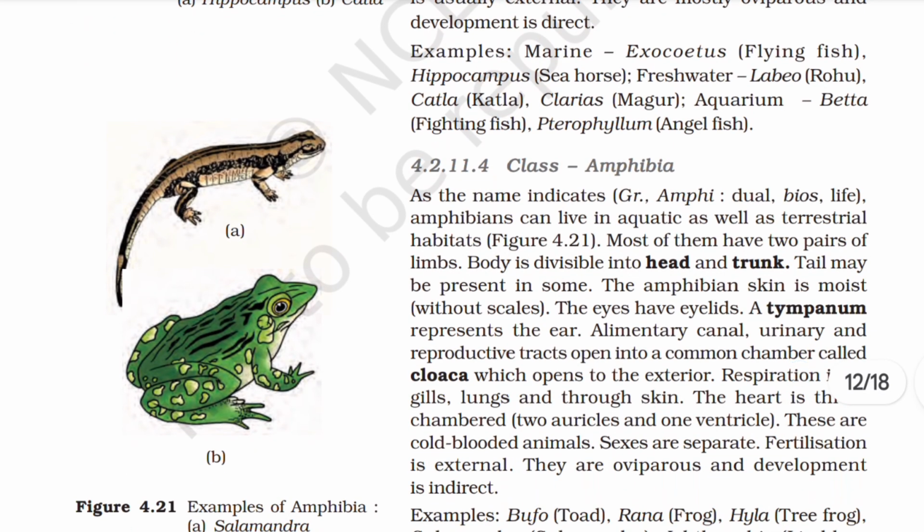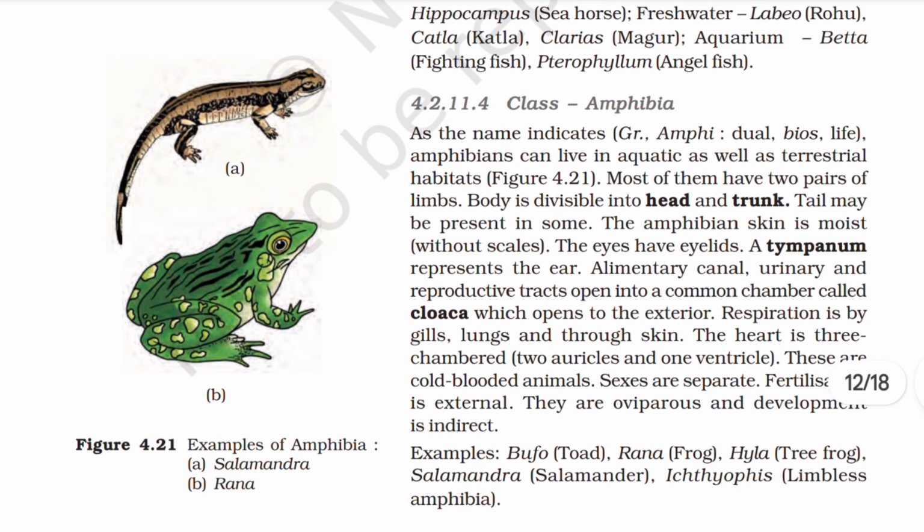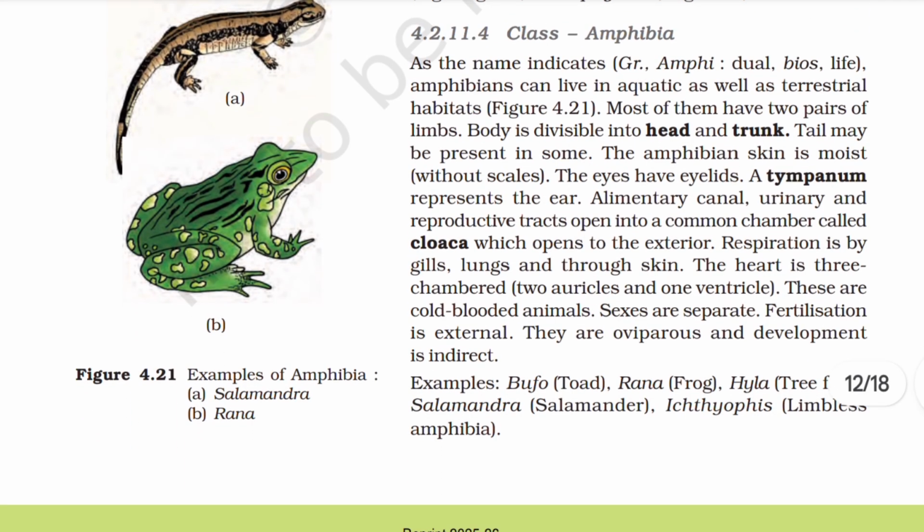4.2.11.4 Class Amphibia. As the name indicates, amphibians can live in aquatic as well as terrestrial habitats. Most of them have two pairs of limbs. Body is divisible into head and trunk. Tail may be present in some. The amphibian skin is moist. The eyes have eyelids. A tympanum represents the ear. Alimentary canal, urinary bladder, and reproductive tracts open into a common chamber called cloaca, which opens to the exterior. Respiration is by gills, lungs, and through skin.